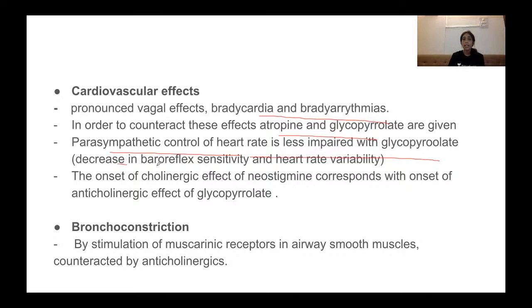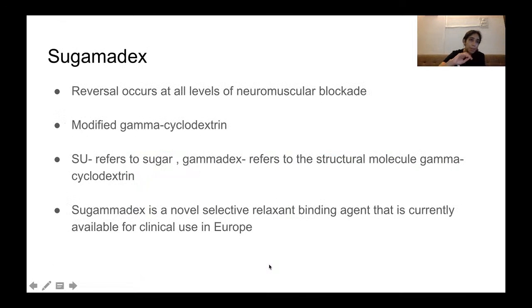So the decrease in baroreflex sensitivity and heart rate variability is less seen with glycopyrrolate than with atropine. Hence, glycopyrrolate is better. The onset of the cholinergic effect of neostigmine corresponds with that of glycopyrrolate, like I have been emphasizing. Bronchoconstriction by stimulation of muscarinic receptors can cause bronchospasm.